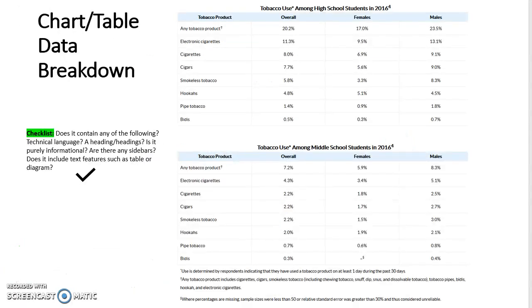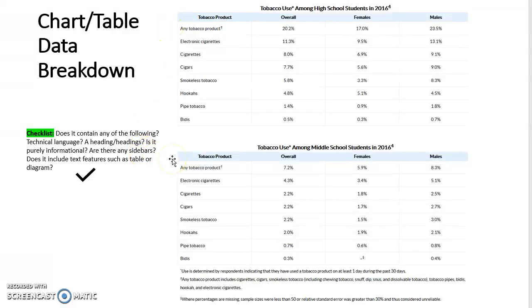And then lastly here we have one of the charts or tables with the data breakdown. When reading a chart or table, we often do read it left to right. We want to take into account the columns, right? What do you have at the top, the headings, and then what are some of the subcategories? Notice the first chart here is about high school students.